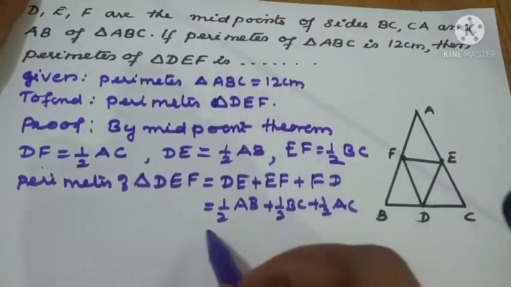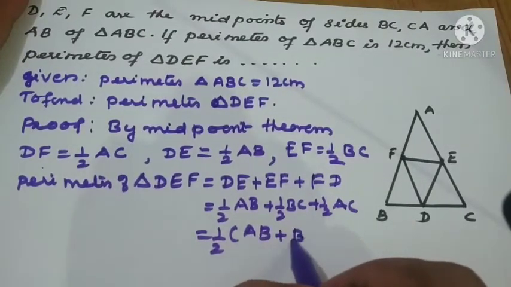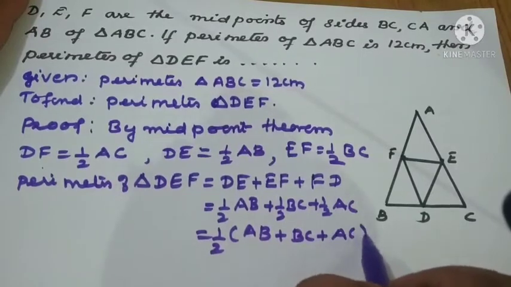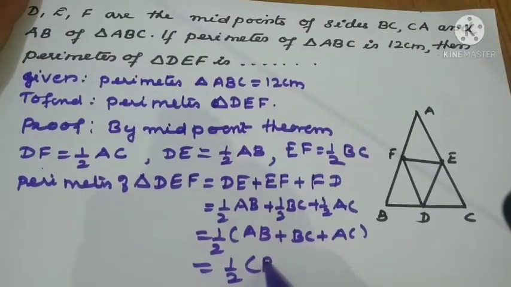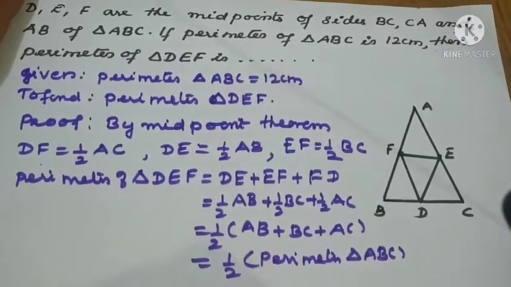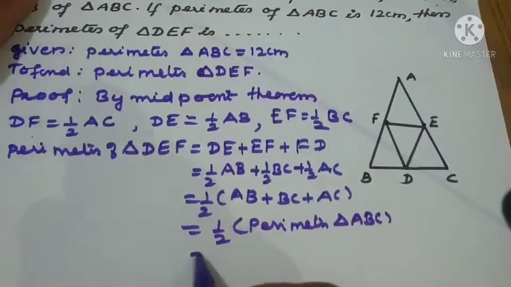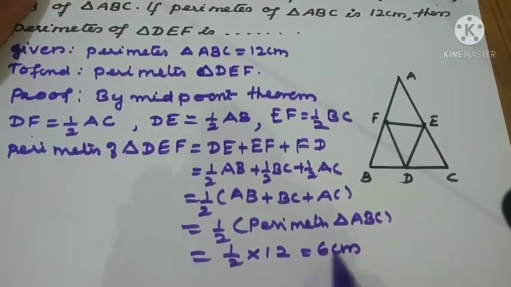Half common, AB plus BC plus CA. What is the meaning of AB plus BC plus CA? It's the perimeter of the triangle ABC. So it is half the perimeter of triangle ABC. This shows that half into 12 equal to 6 centimeter.